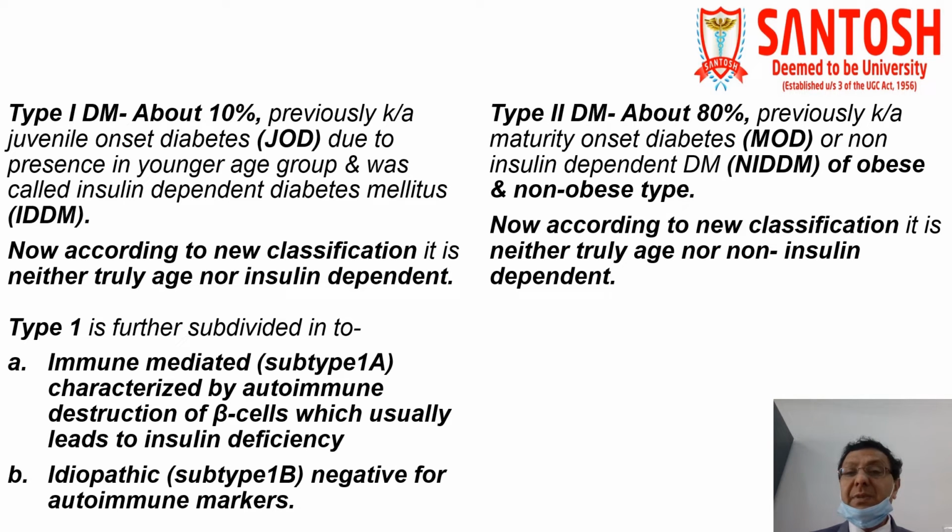Now type 2 diabetes mellitus, as we discussed in the last slide, is about 80% of total cases of diabetes mellitus, previously called maturity onset diabetes. As the name indicates, it was more common in the older age group, and it was called non-insulin dependent diabetes mellitus, of obese and non-obese type. As the name indicates, it was not dependent on insulin, or insulin was not required. But again, nowadays it is neither truly non-insulin dependent.